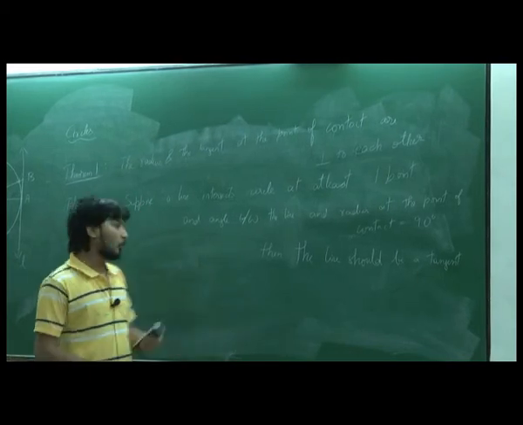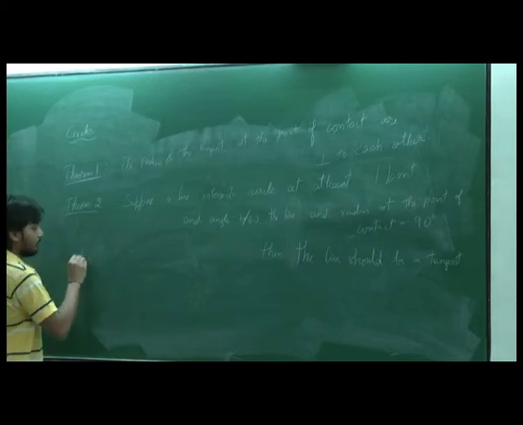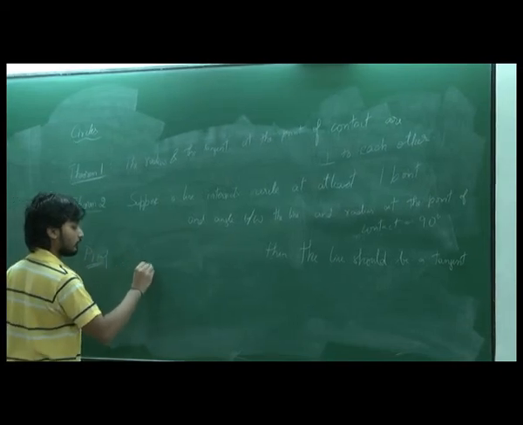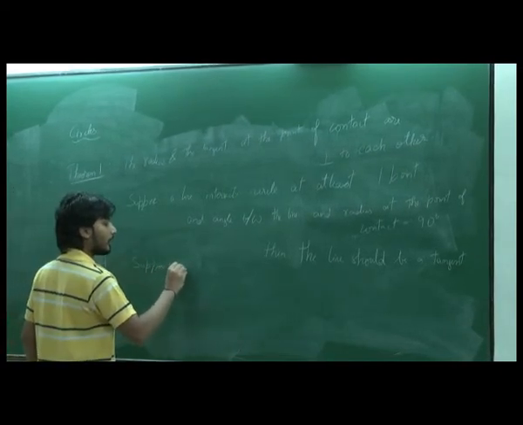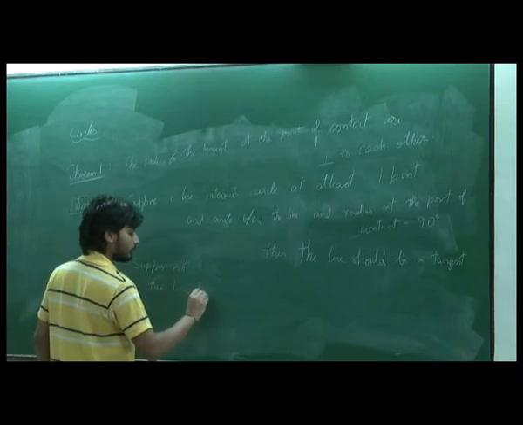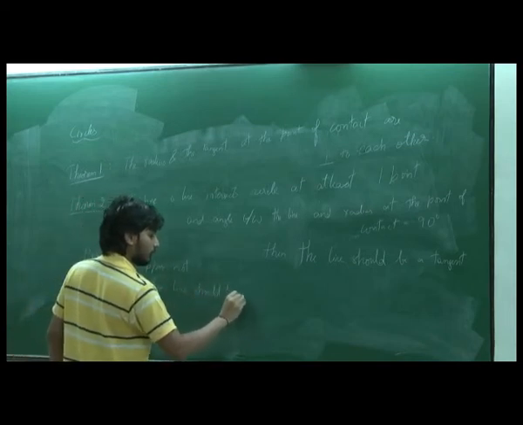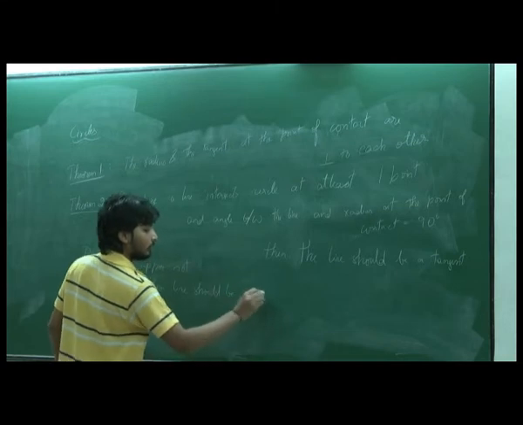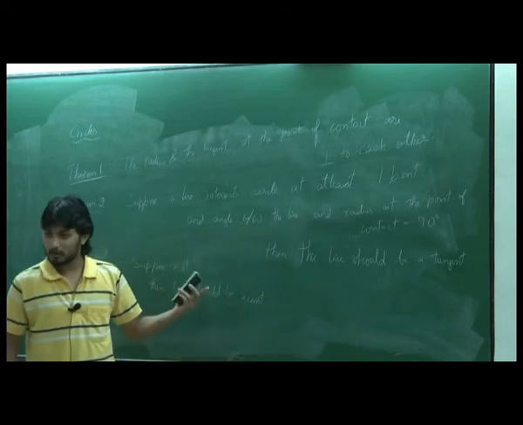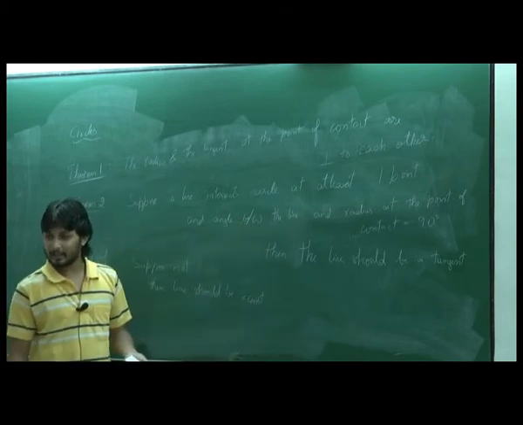Okay, the proof is very simple. It is also by contradiction. Suppose not. Then what does that mean? Then the line should be a secant, right? Because otherwise it should be a tangent. If it is not a tangent, if this theorem is not true, then it should be a secant, right?